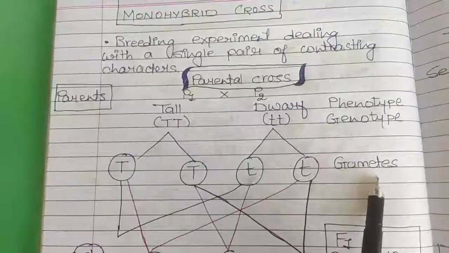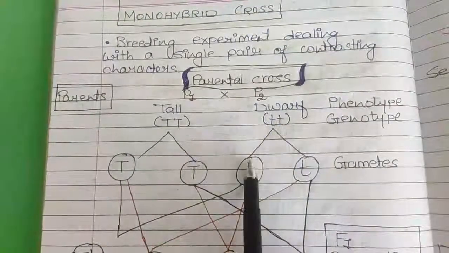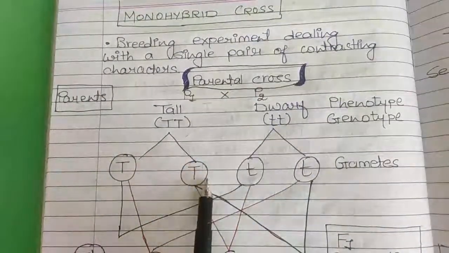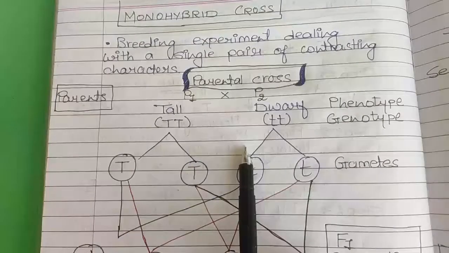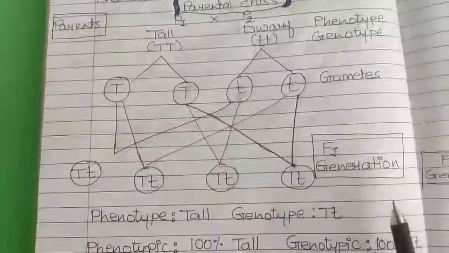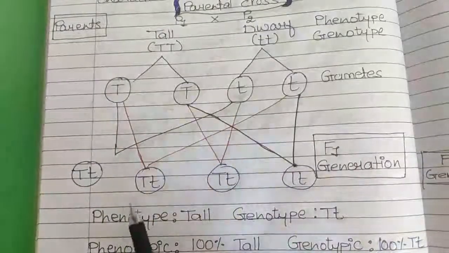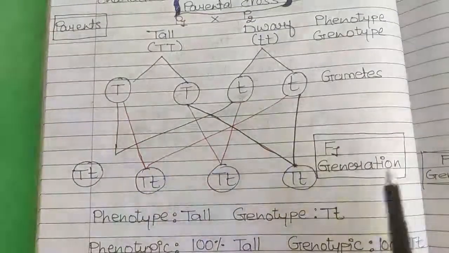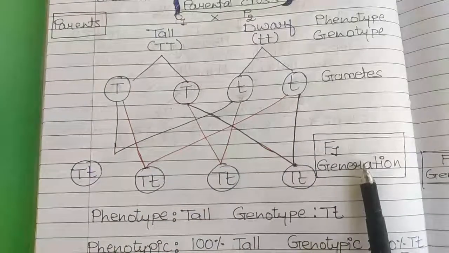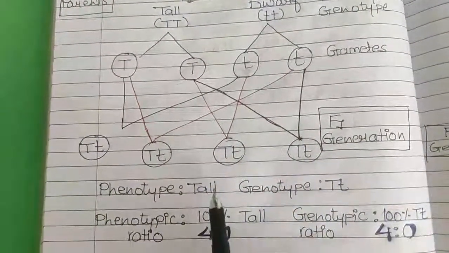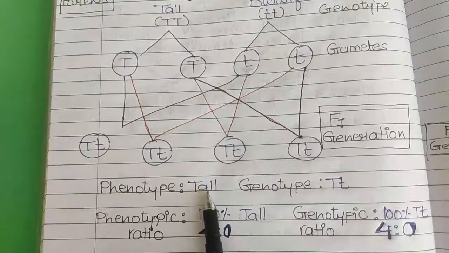When the gametes are formed, these both traits will get separated from one another because of the meiosis process, and then we have taken the probability of fusion of gametes with each other, and in the F1 generation he noted that all 100% progeny was tall.